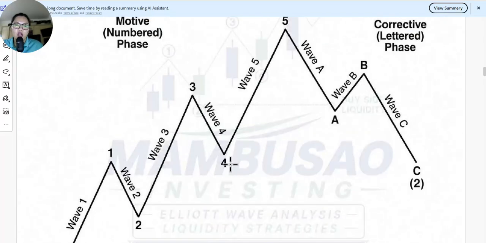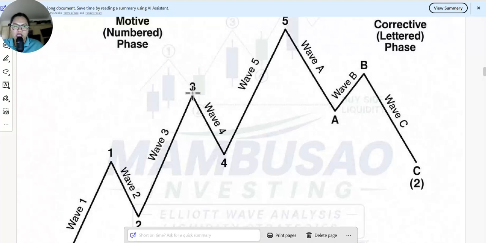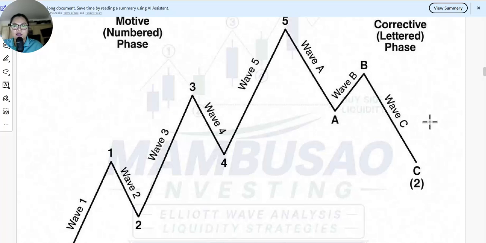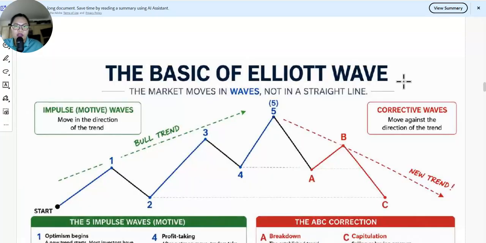Wave 4, wave 5. Wave 1 is a motive wave. Wave 3 is a motive wave. Wave 5 is also a motive wave. Wave 2 and wave 4 are corrective waves. After this is the corrective phase in the bull market. The basics of Elliott waves.